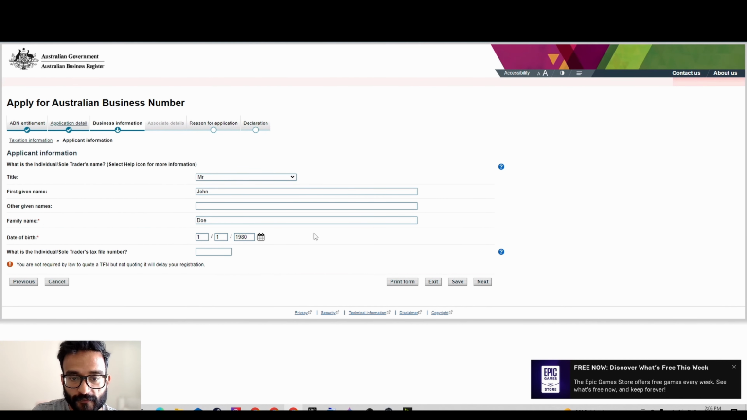Associate details, you just fill in your details here. If you have a TFN, you can actually put the TFN here. It says then it would make the process faster. But for demo purposes, I'm not actually putting a TFN here. Then you hit next.